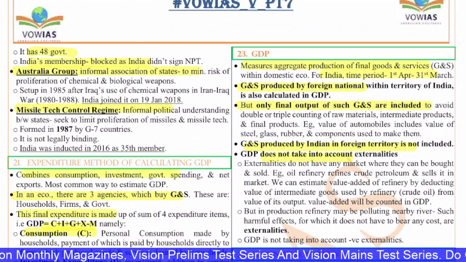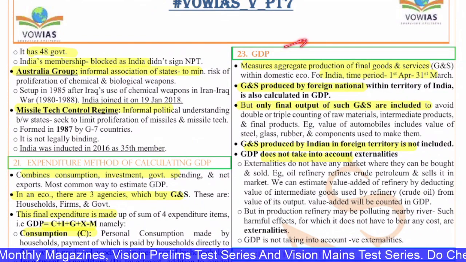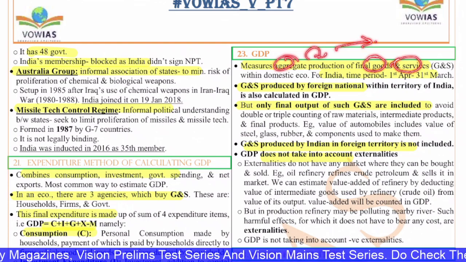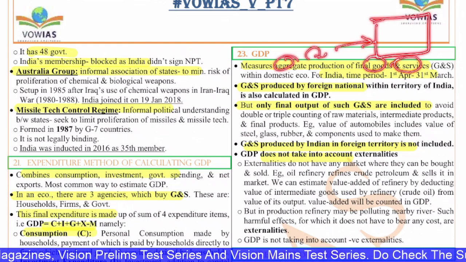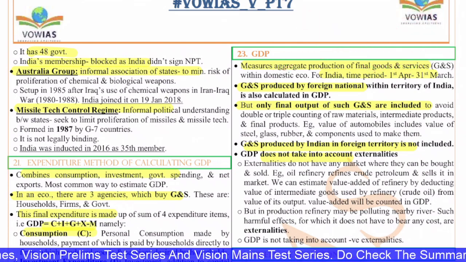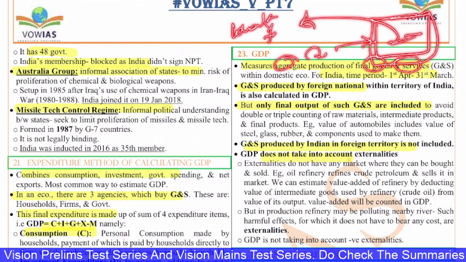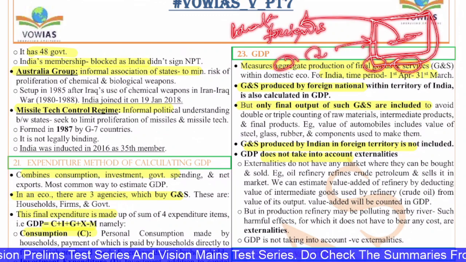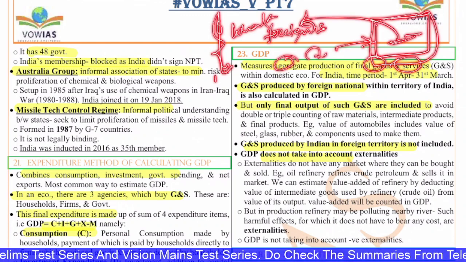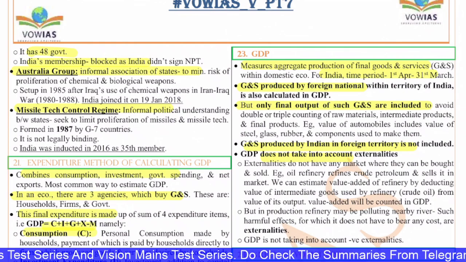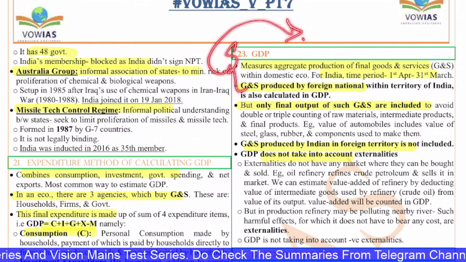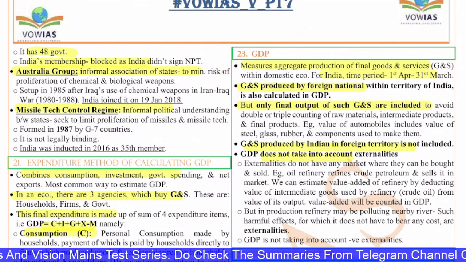Next, the 23rd question is again on GDP. GDP is the measure of aggregate production of final goods and services. All the final goods and services which are produced within a territory, that means within a country, are calculated, and the people here can be both locals as well as foreigners. That's why the US GDP is very large, because it has both locals and foreigners. Even in India, the GDP consists of both Indians as well as foreigners who are earning and living in India. It comprises those two things.